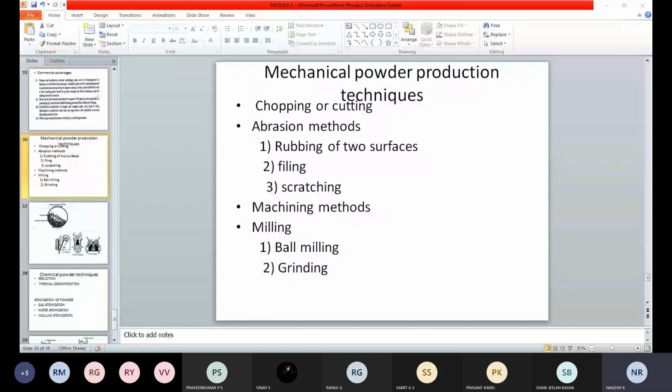In this machining process, we use the lathe, milling, grinding or other machines to remove material from the workpiece. In the lathe machine, we load a material, mild steel, onto the machine. Then with the help of the cutting tool, we remove material. That material may come off in the form of continuous chips or discontinuous chips.